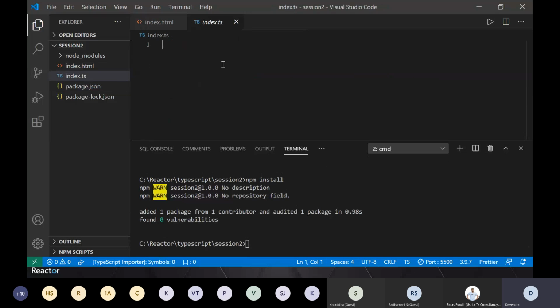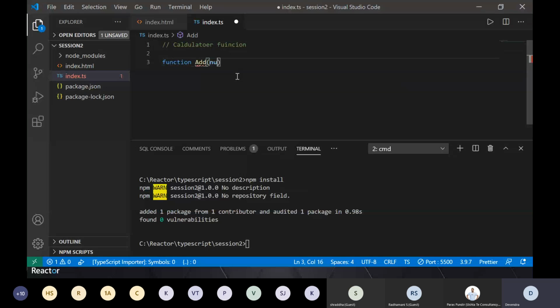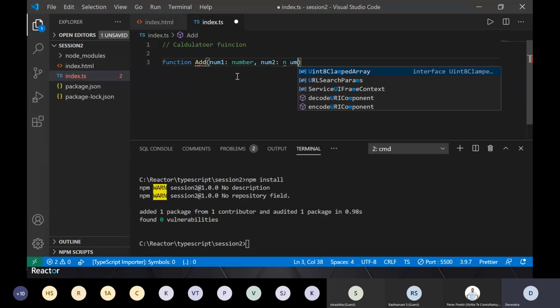Now in index.ts, whatever I'll write, let's say I am again creating some function and I'm creating some calculator kind of stuff. So calculator functions, whatever it is, and I will write function add, num1 of type number and so on, num2 colon of type number.